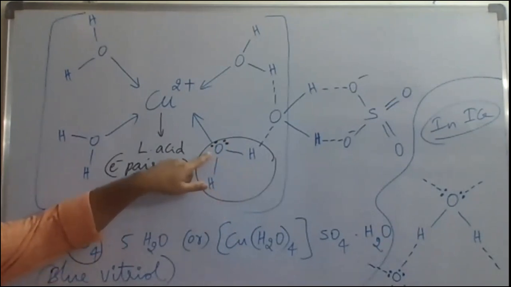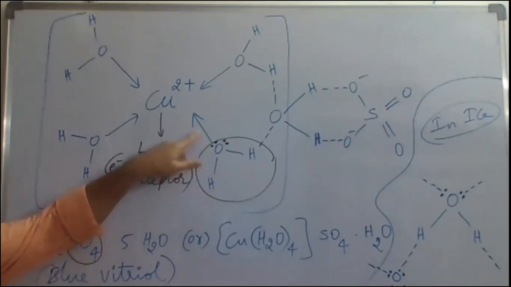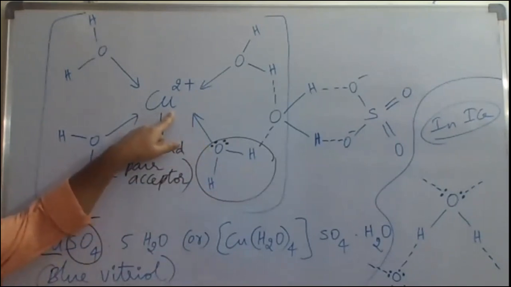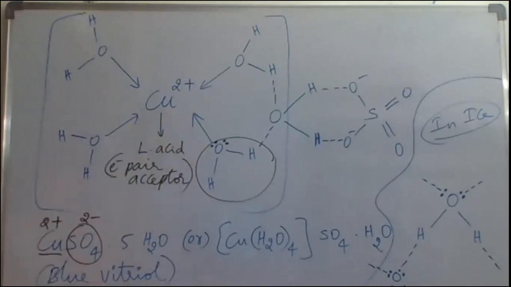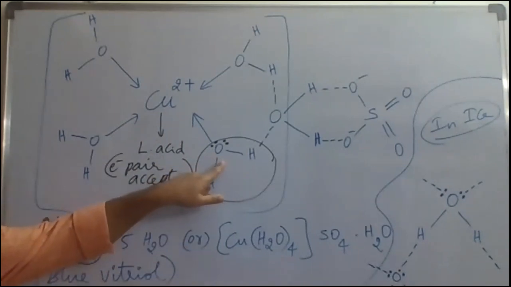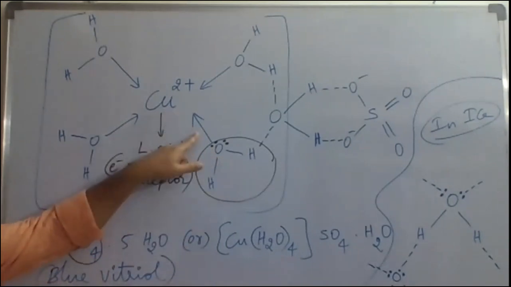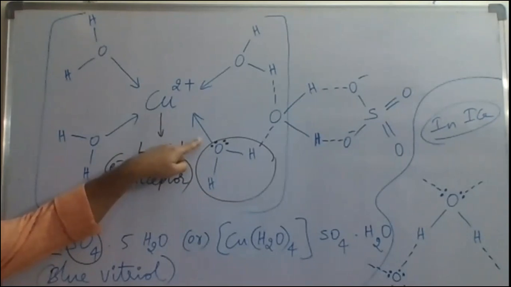Now this oxygen atom acts as the electron pair donor, and the Cu+2 acts as the electron pair acceptor. So between H2O and Cu+2 there will be a chemical bond called a dative bond, otherwise called a coordinate covalent bond. This arrow mark indicates the coordinate covalent bond, otherwise dative bond.